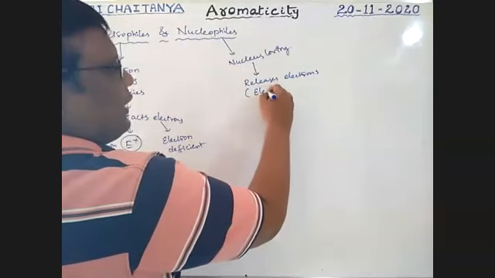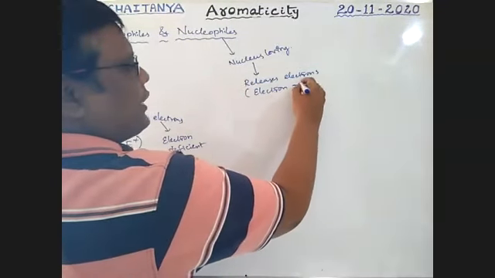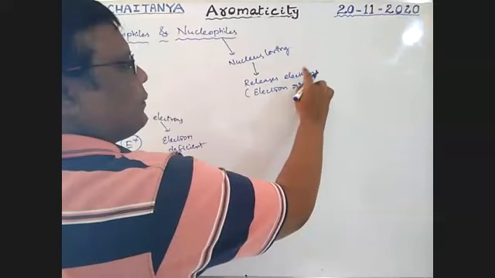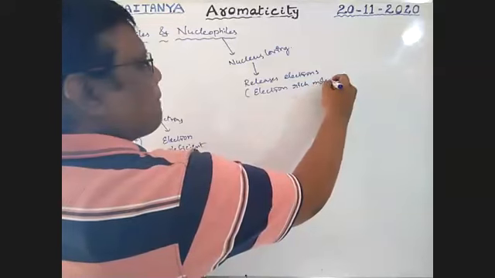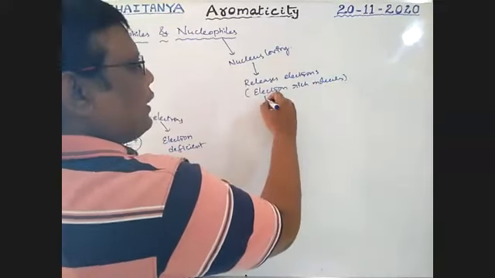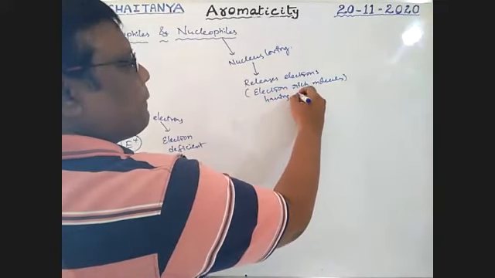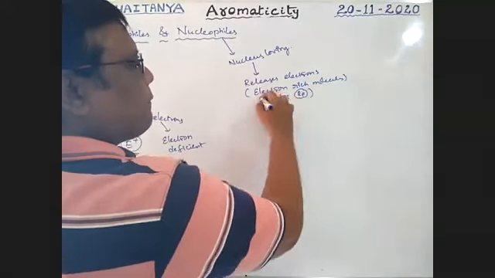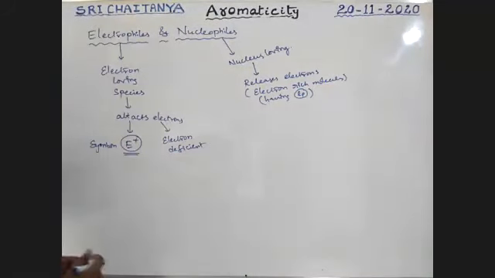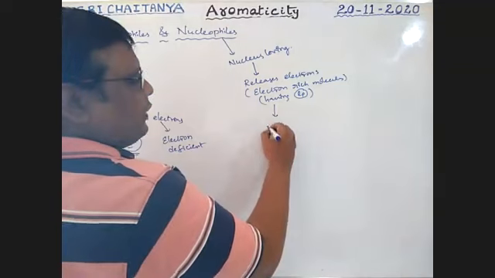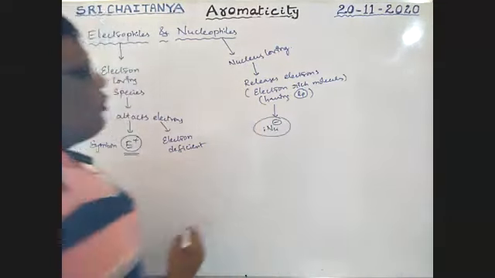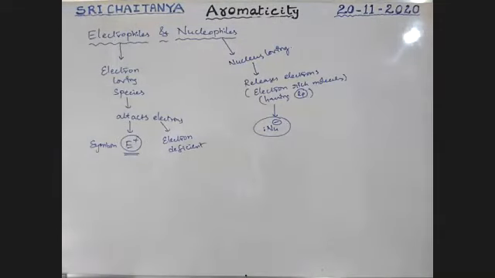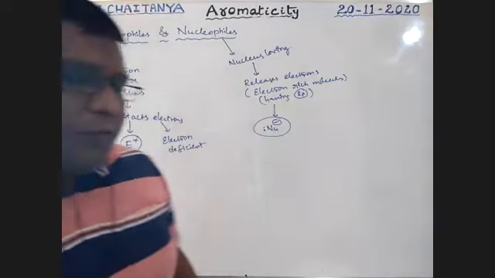These are electron rich, treated as electron rich molecules having lone pairs. So these are symbolized as Nu with a lone pair and minus charge. This is the symbol for nucleophile. Now let us discuss types of electrophiles and types of nucleophiles.